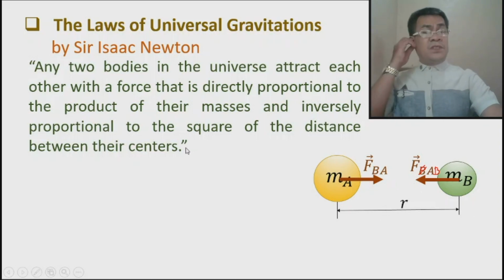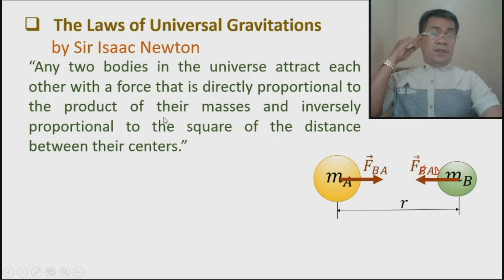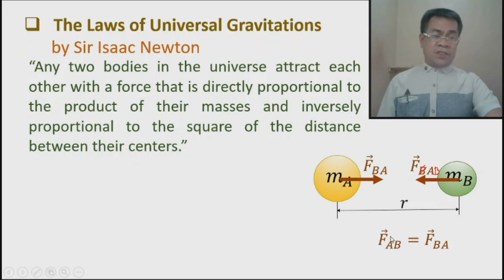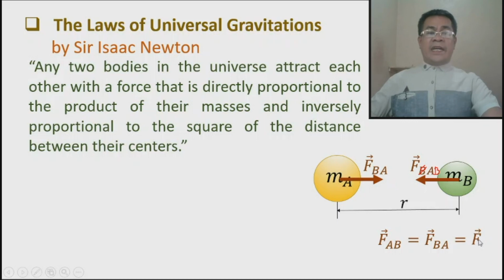Now, take note that they have the same magnitude but opposite direction. So if you sum up the two, the result should be 0. Therefore, these forces are the same, so let us say, for simplicity, F. According to the law, this force is directly proportional to the product of their masses, which means that if we multiply mass A and mass B, the greater the product, the greater the force.